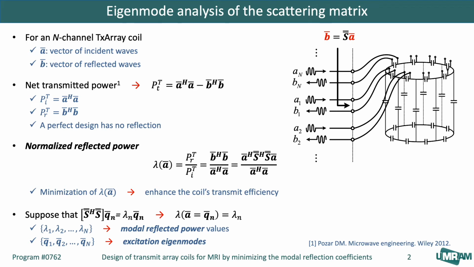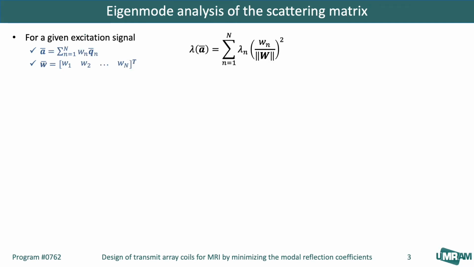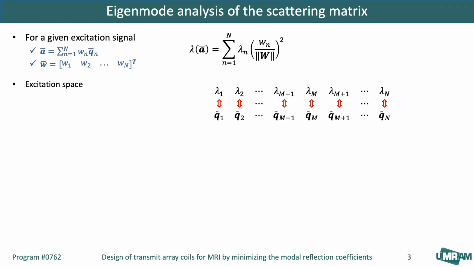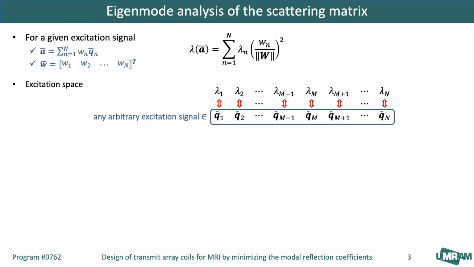Therefore, they can be called the excitation eigenmodes, and the eigenvalues can be called the modal reflected power values. The normalized reflected power for any arbitrary excitation can be easily calculated as the normalized weighted sum of lambda n values. Eigenmodes form a unique orthogonal basis for all possible operation modes of TxArray coils. Any excitation can be decomposed into a superposition of eigenmodes. Also, all eigenvalues are positive real with values less than or equal to 1.